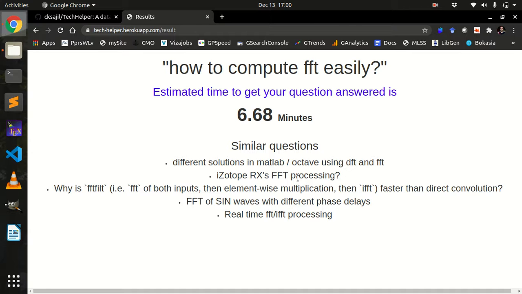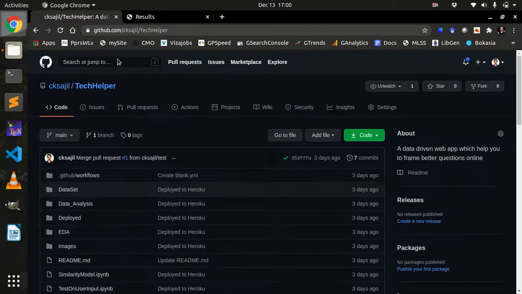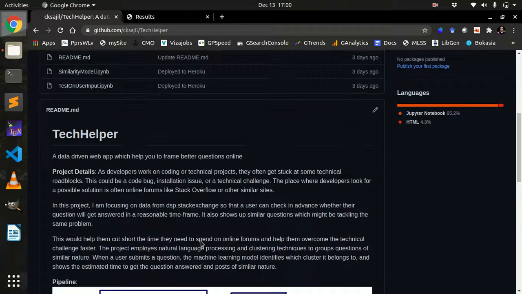So this is the demo, and with this users can actually improve their questioning and get answered in as little time as possible, and save a lot of time and money also. So that's the Tech Helper demo, a quick introduction to the Tech Helper demo.